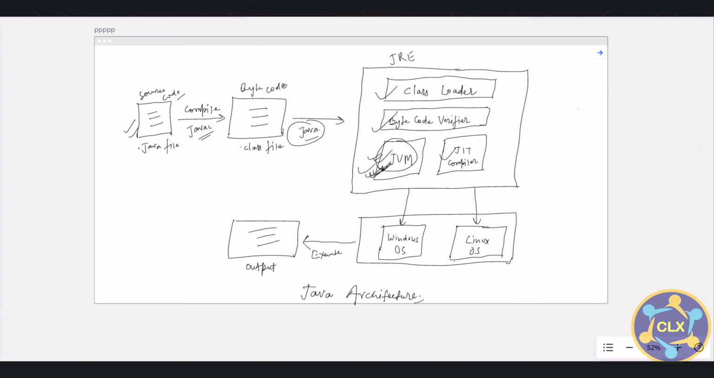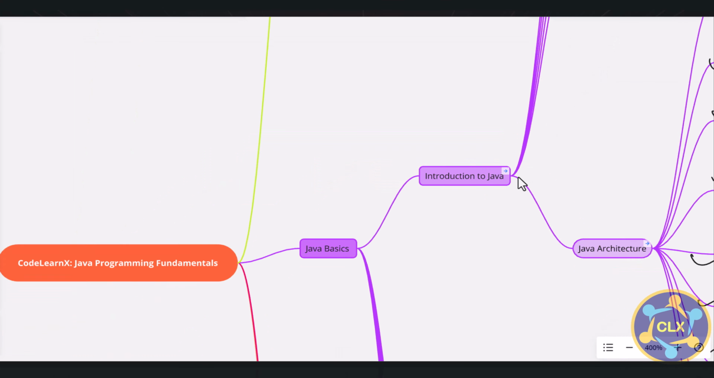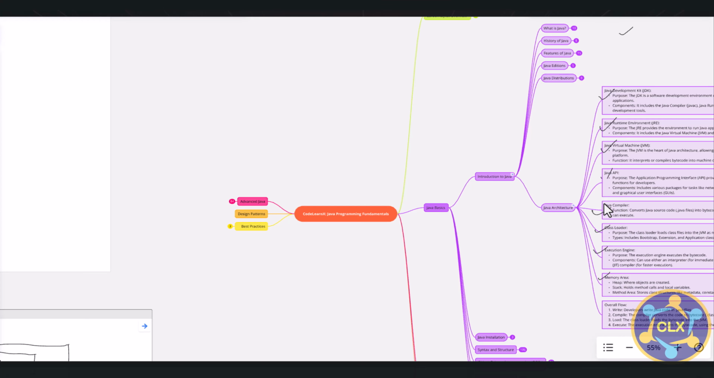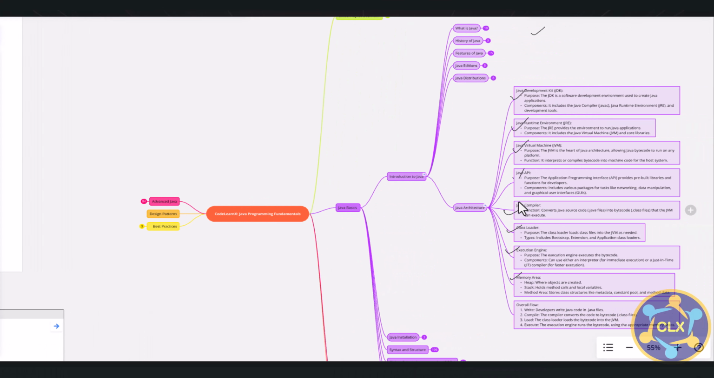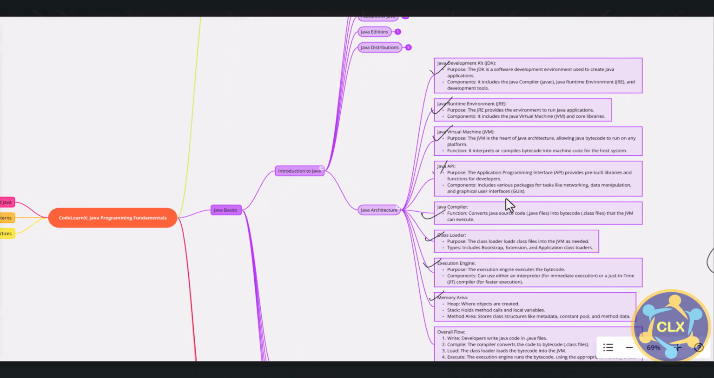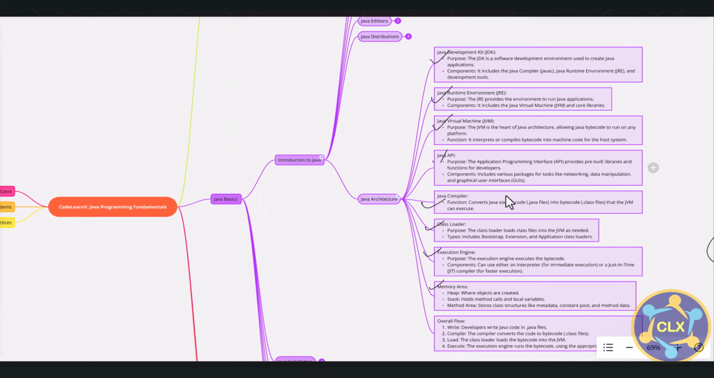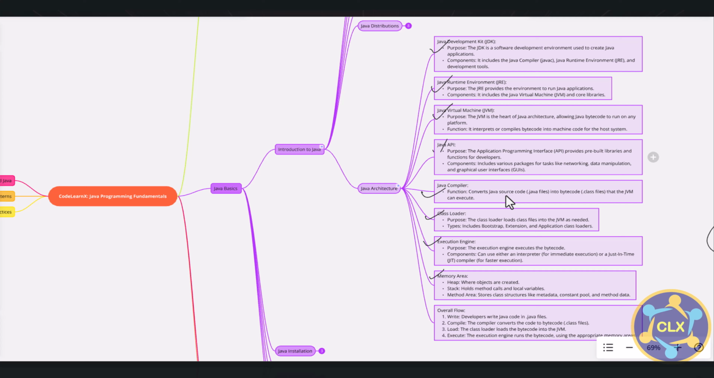So after that, all these things happen. On top of Windows or Linux or Mac, we have this JRE, where the bytecode is converted into machine code, and finally we get the output of whatever source code we have written. So this is the Java architecture we need to understand, and that is what I have written down here as part of Java architecture. You can pause it and take a snap here, so you can go through that.